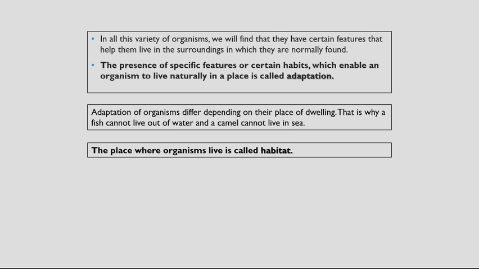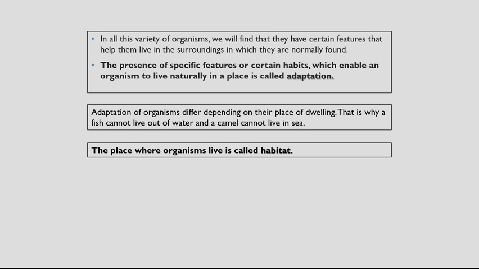First, let's revise it. In all these varieties of organisms, we find that they have certain features that help them to live in the surroundings in which they are normally found. The presence of specific features or certain habits which enable an organism to live naturally in a place is called adaptation.